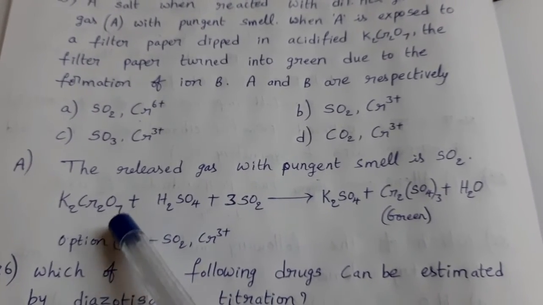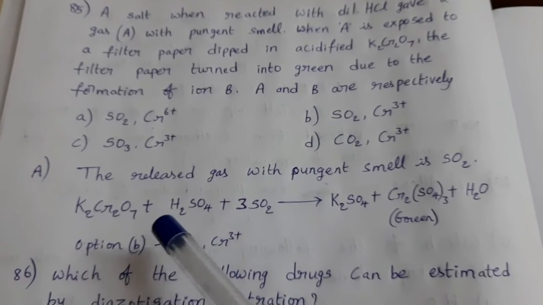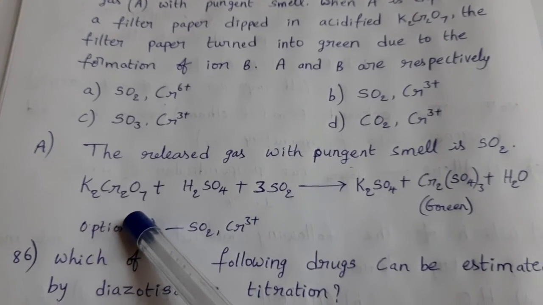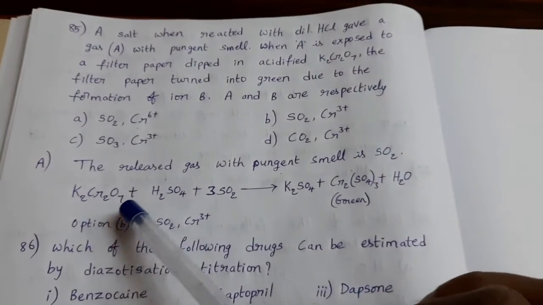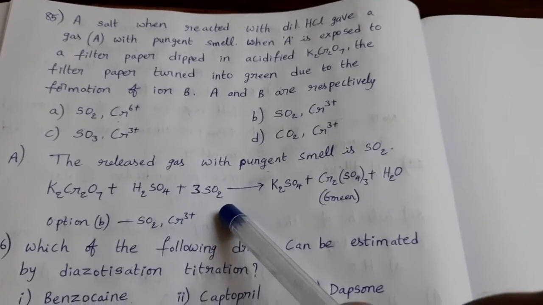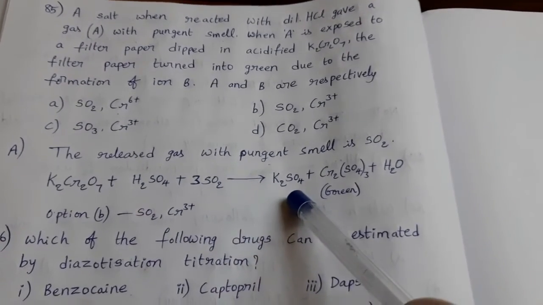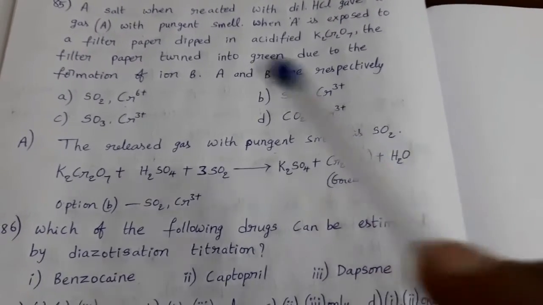When this SO2 is treated with filter paper dipped in acidified K2Cr2O7, that means K2Cr2O7 plus H2SO4, we get K2SO4 plus Cr2(SO4)3 plus H2O.